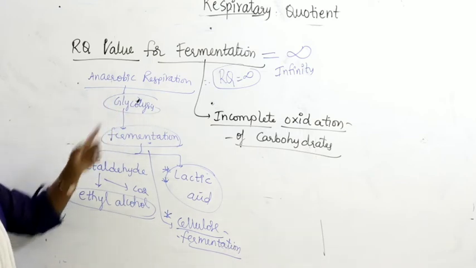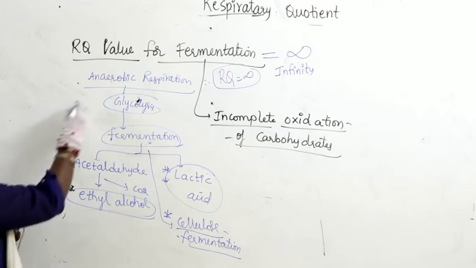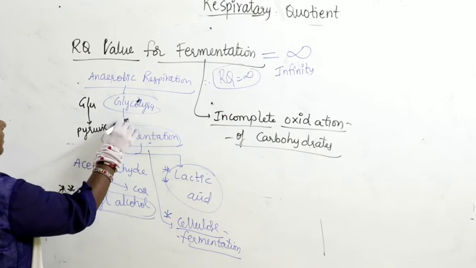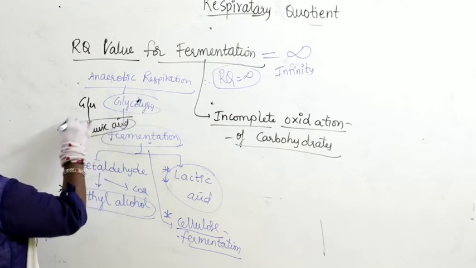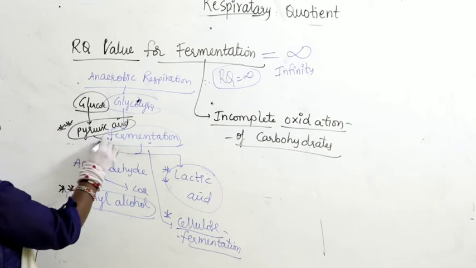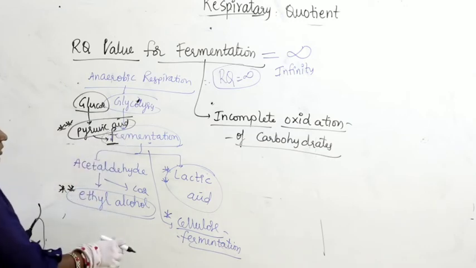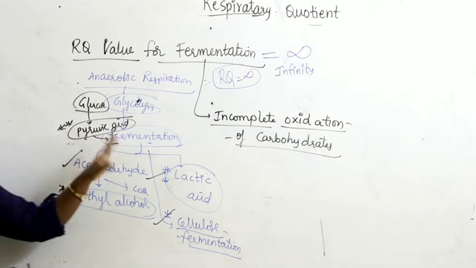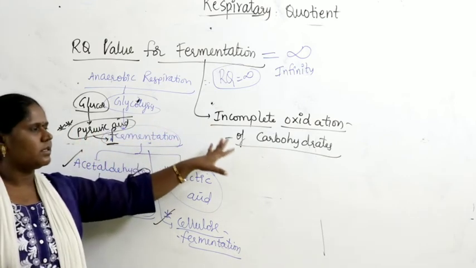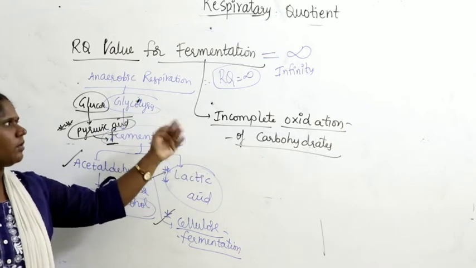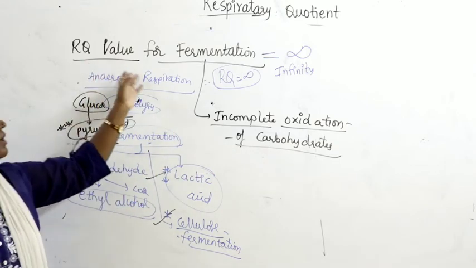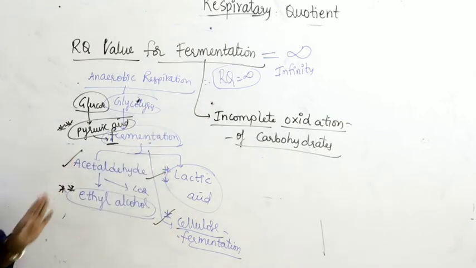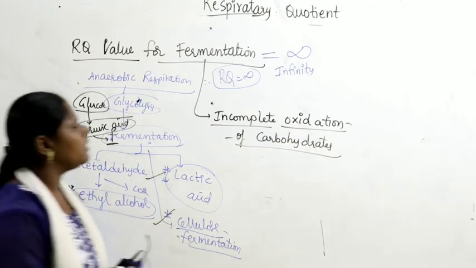At the time of fermentation, carbohydrates like glucose get broken down and produce pyruvic acid, which enters into fermentation. The compounds produced are not completely broken down, so it's called incomplete oxidation. It may be carbohydrate, protein or fat. Because of that, the RQ value for fermentation is taken as infinity. This is very, very important. Now let us continue further.